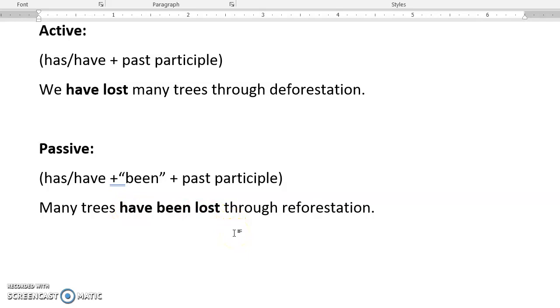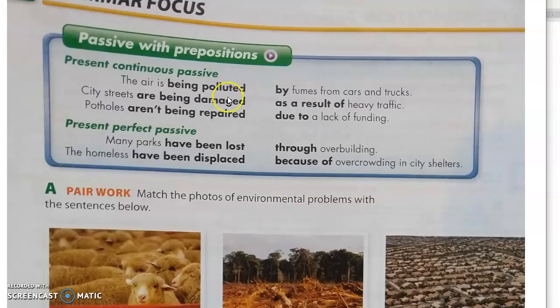So I hope that helps you understand how to make passive verbs. Basically that's only two kinds of passive verbs, present continuous and present perfect, but that's all you need to know at this point in the textbook. So just pay attention to the sentences, be careful, see if you understand: is the subject doing the action or receiving the action?